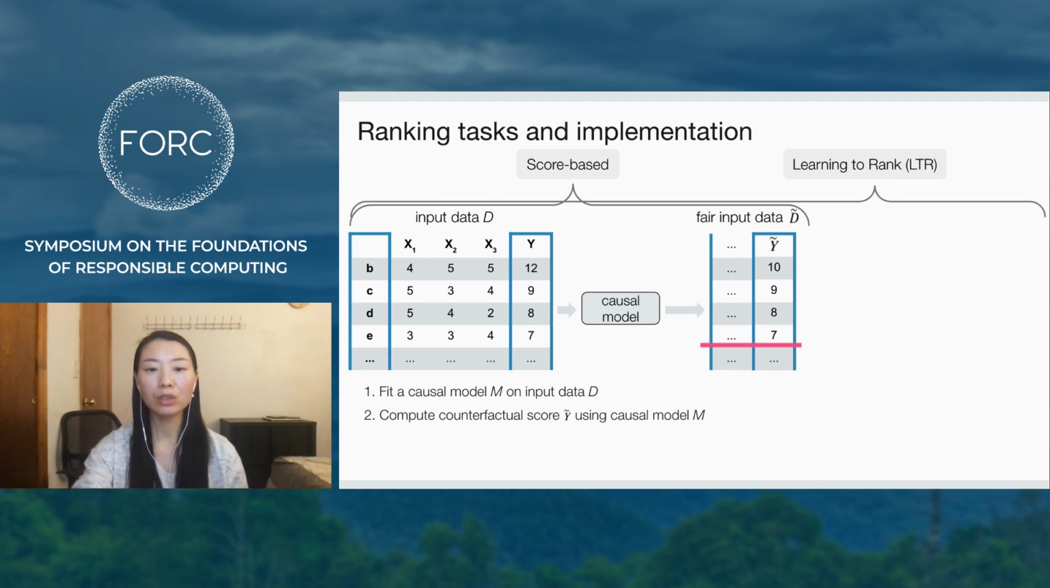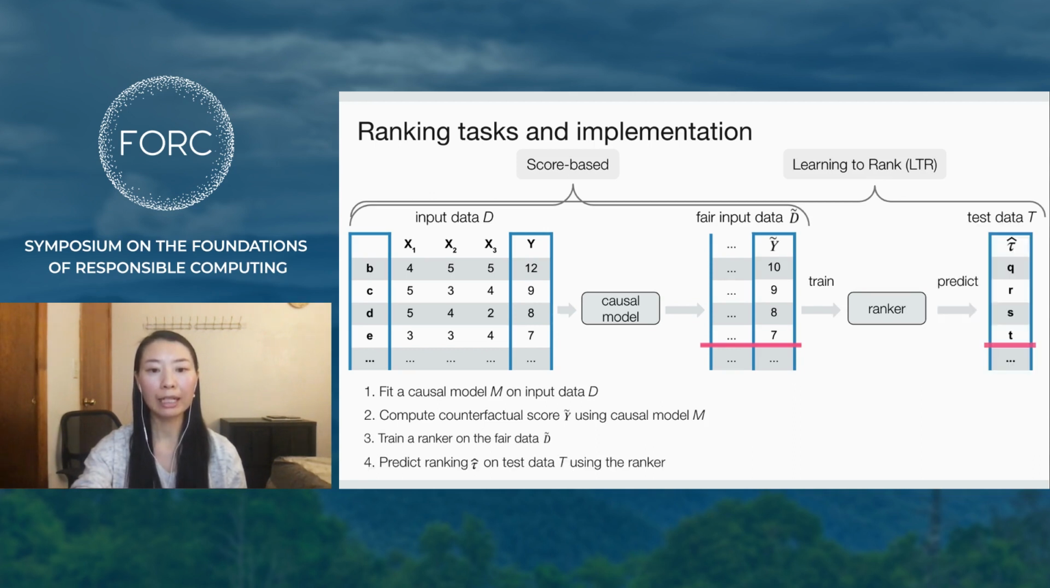Any directed descendant of gender or race has its value changed, and this operation is iterated until it reaches all the terminal nodes that are descendants of any of the sensitive attributes. This yields counterfactually fair data D tilde with counterfactual scores. For score-based ranking, we sort Y tilde in descending order to produce the counterfactually fair ranking. We then use it to assign outcomes. For learn-to-rank tasks, we train a ranker on D tilde. We produce counterfactually fair ranking tau hat on test data using the ranker. We then use it to assign outcomes.